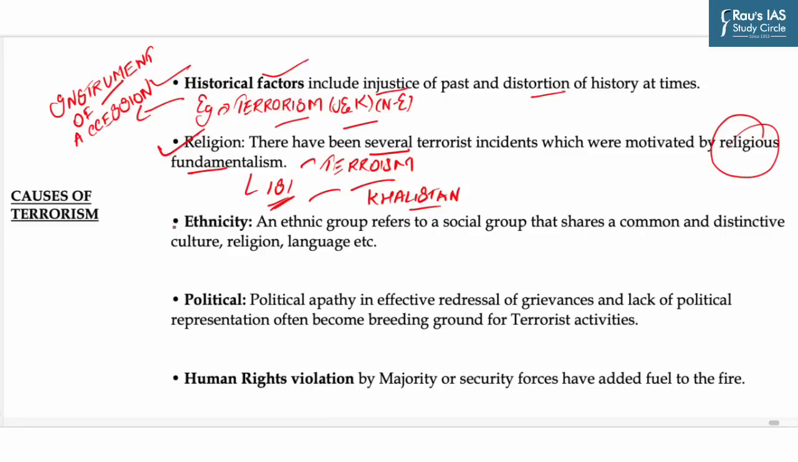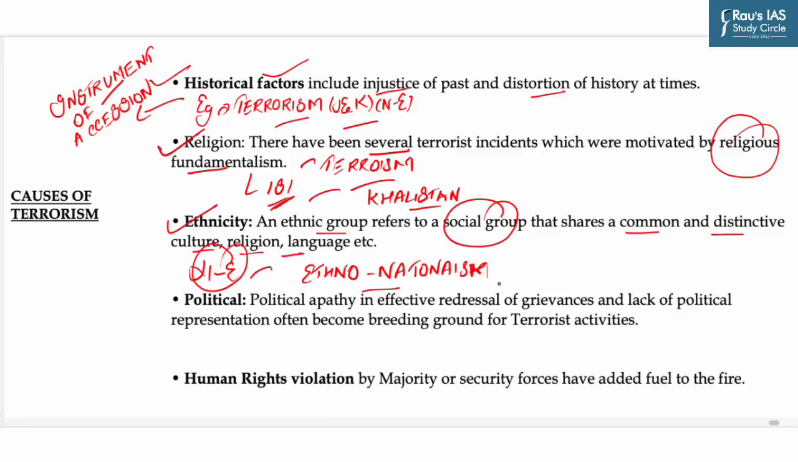Another cause is ethnicity. Now, what is an ethnic group? It refers to a social group that shares a common and distinctive culture, religion, language. Now, the Northeast region has a long history of conflict and violence among tribal groups. Why? Because here ethno-nationalism is often expressed through violence. Examples of ethnicity-based terrorism include the Naga insurgency, Mizo insurgency, etc.